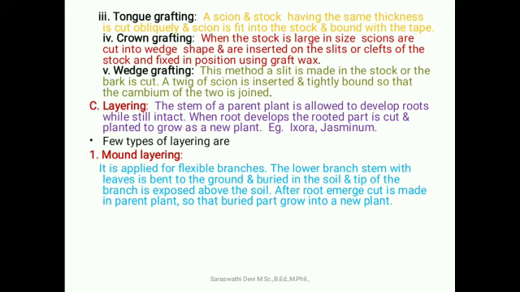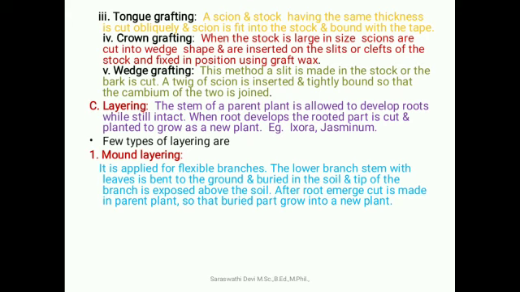Then the fourth one, crown grafting. When the stock is larger in size, the scion is cut into a wedge shape and inserted into the slit or cleft of the stock and fixed in position using grafting wax. Fifth one, wedge grafting. In this method, a slit is made in the stock or the bark is cut. The twig of the scion is inserted and tightly bound, so the cambium of the two plants joins together.